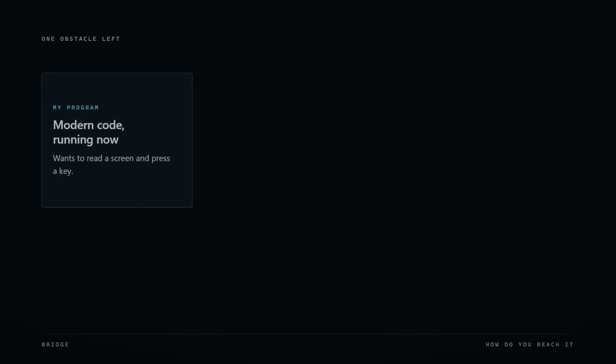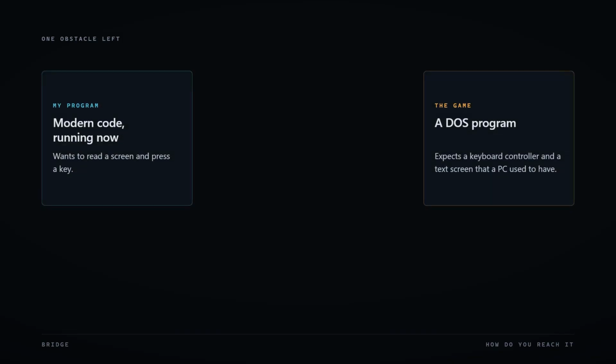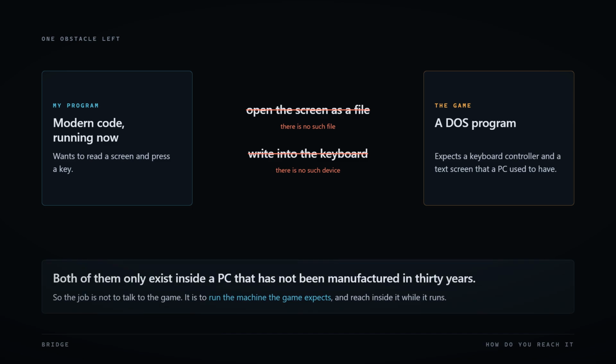That leaves one obstacle. A DOS game's screen isn't a file you can open, and its keyboard isn't something you can write to. They only exist inside a PC that hasn't been manufactured in 30 years. I need something that can run that program and let me reach inside it while it does, which is where the next few minutes go.